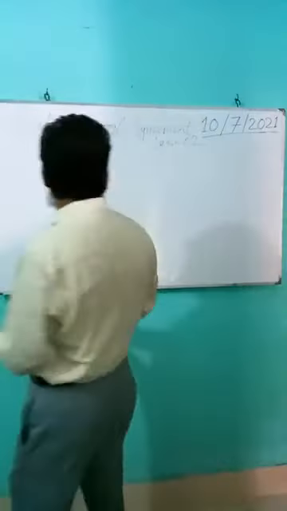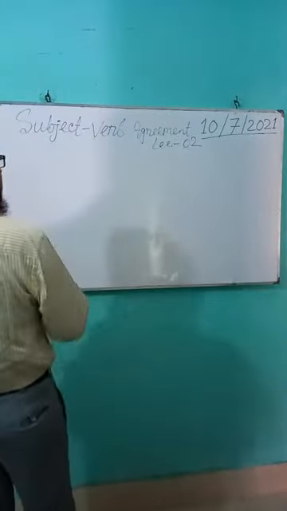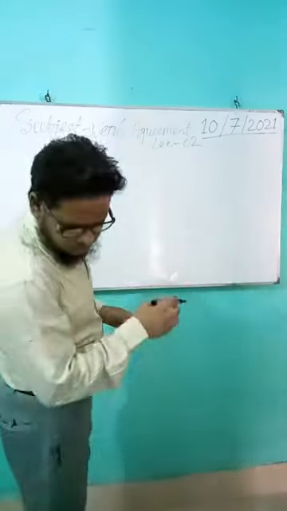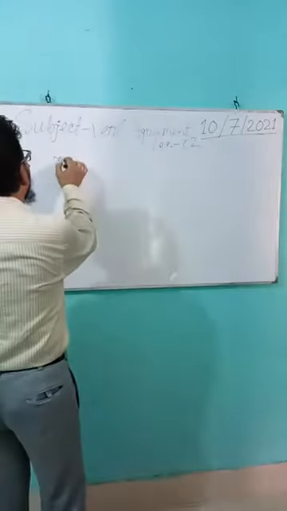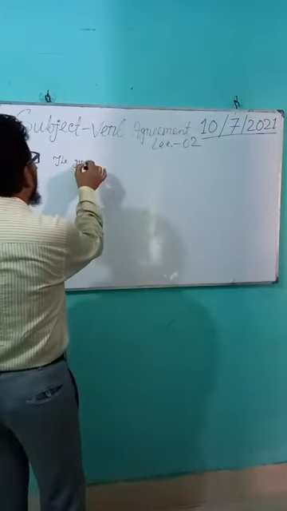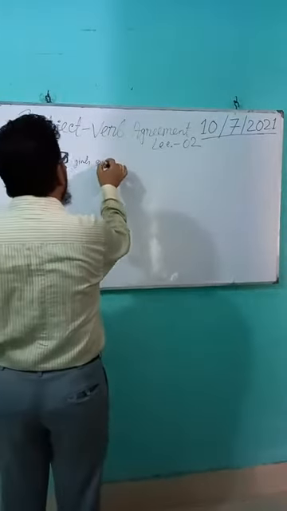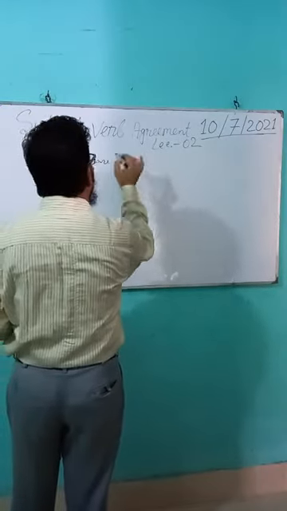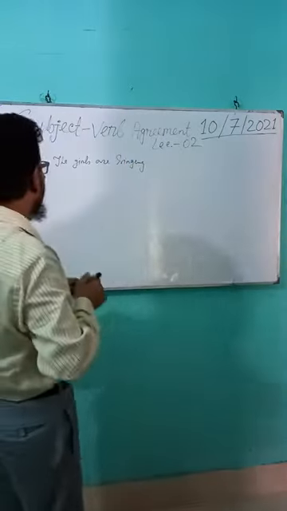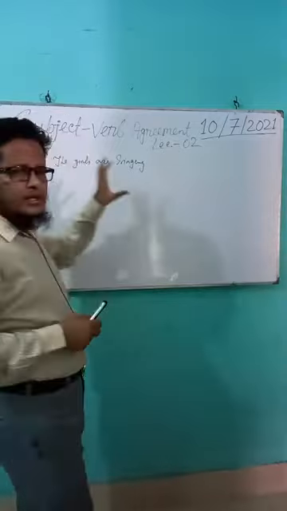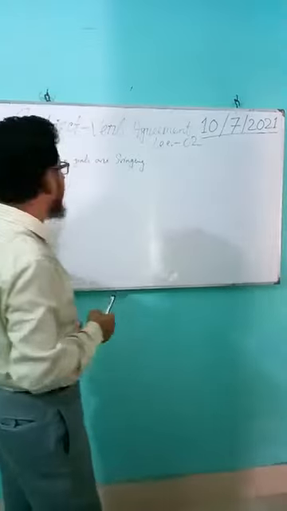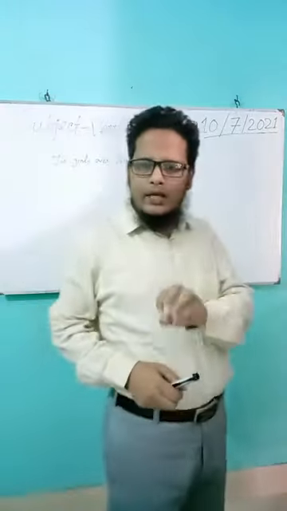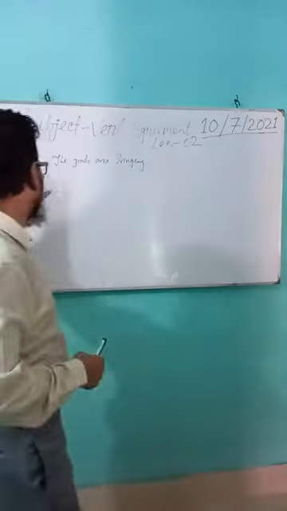Let's look at some examples. The birds are singing.